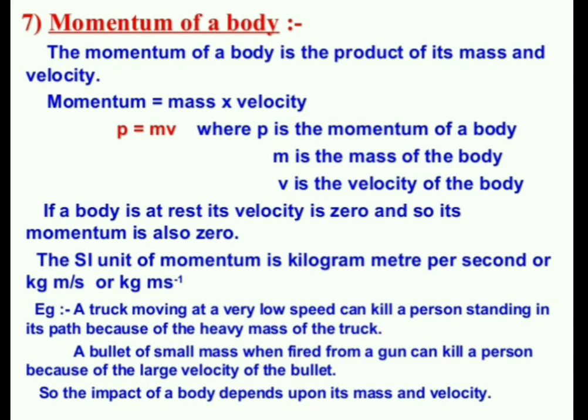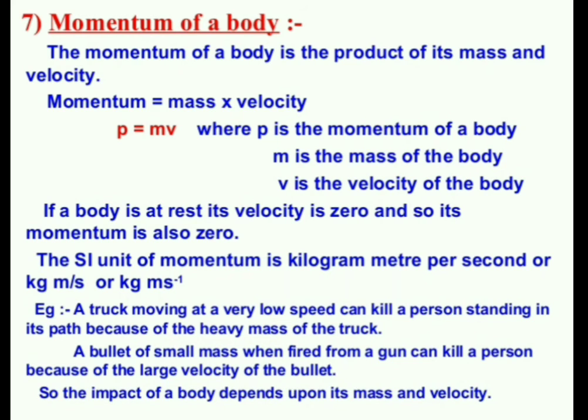So momentum is equal to mass into velocity. Momentum is represented by P. P is equal to m into v, where P is the momentum of the body, m is the mass of the body, and v is the velocity of the body.